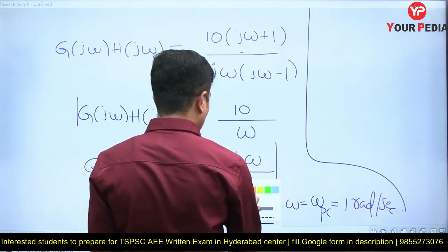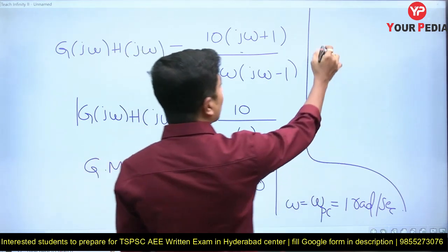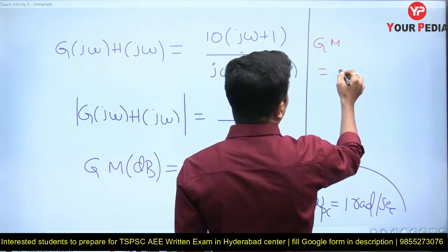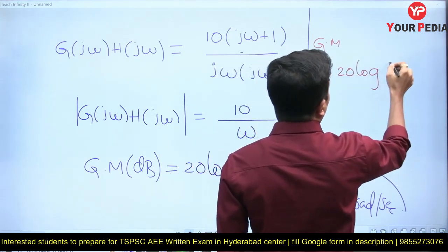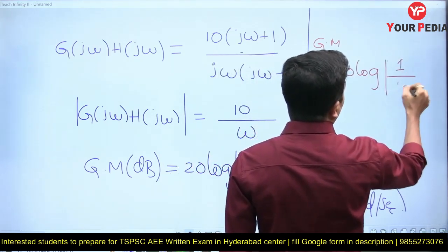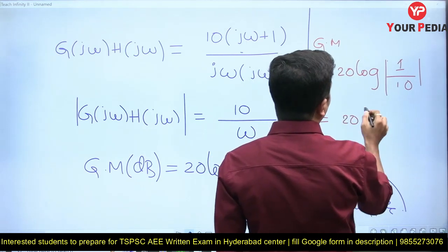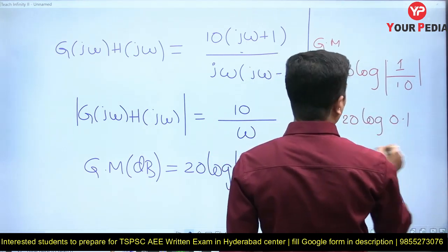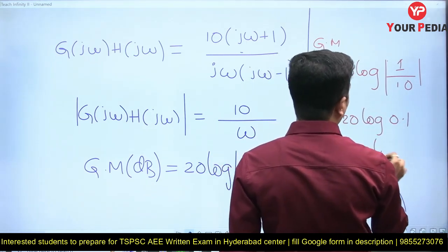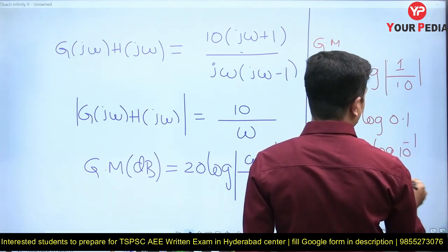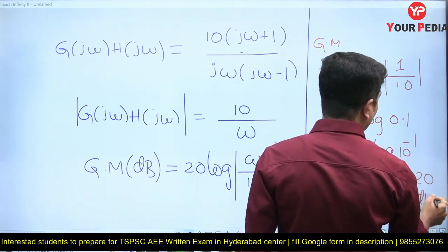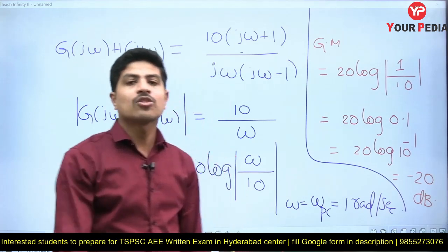Yes, let me take a different color for the final answer. So gain margin is equal to 20 log of mod of 1 by 10, that is equal to 20 log of 0.1, that is equal to 20 log of 10 to the power of minus 1, that is equal to minus 20 dB. The gain margin is minus 20 dB.